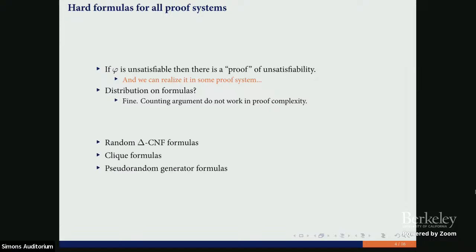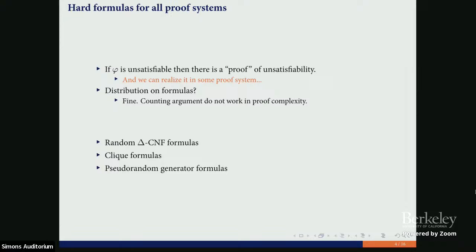And based on this idea, we can develop some candidates. First is random delta CNF formulas. So we just pick a random CNF formula and we generate some clauses. And if we generate enough clauses, with high probability the formula will be unsatisfiable. And the conjecture is that no proof system can certify that this formula is unsatisfiable on average.